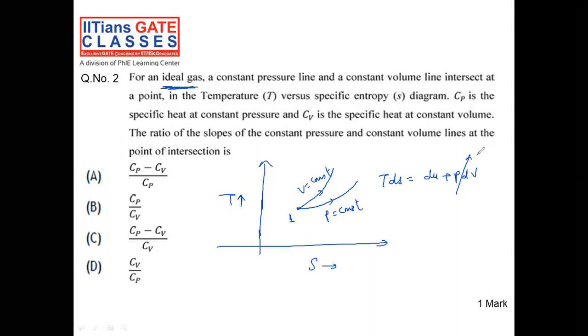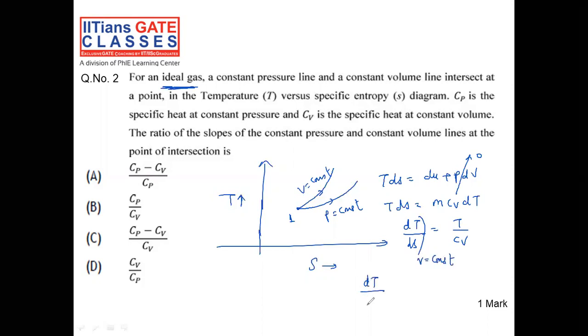For constant volume, dV we can write as 0. Now, what is the TdS? We can write m Cv dT. Let's say mass is given as 1 kg. So we can write dT by dS, that is the slope of the temperature versus entropy curve, and that is going to give T by Cv, because volume is constant.